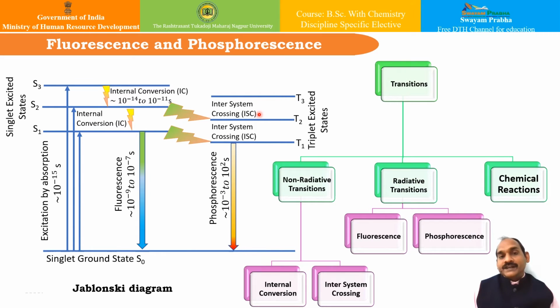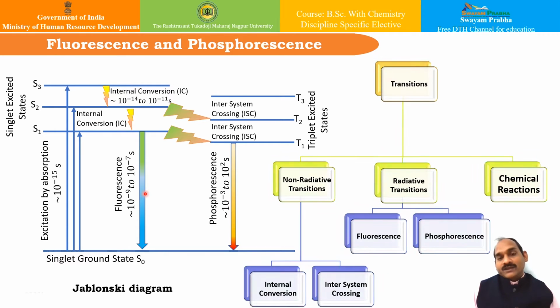Apart from these non-radiative transitions, there can be radiative transitions, as you can see here: fluorescence and phosphorescence. So what are these radiative transitions? These are the transitions which lead to the emission of light radiation, and they can be of two types, fluorescence and phosphorescence. So what is fluorescence?